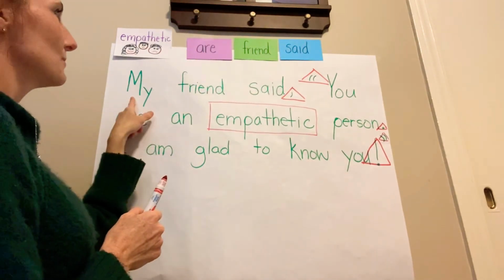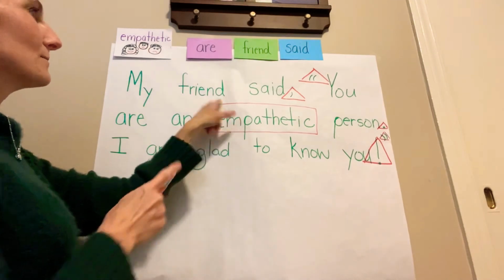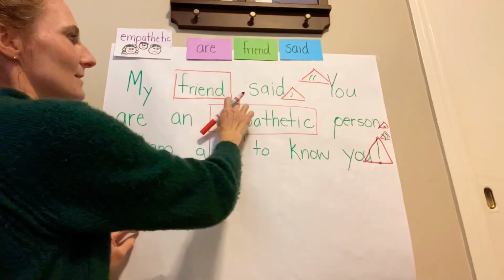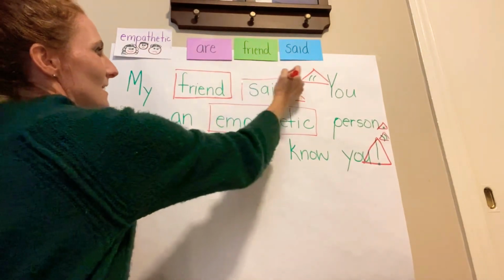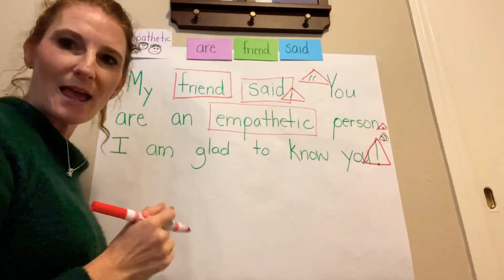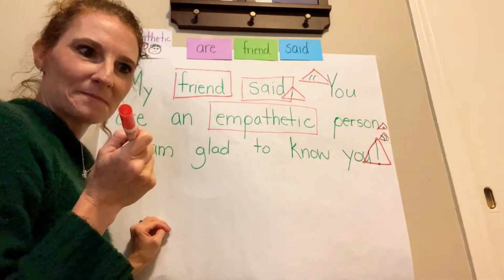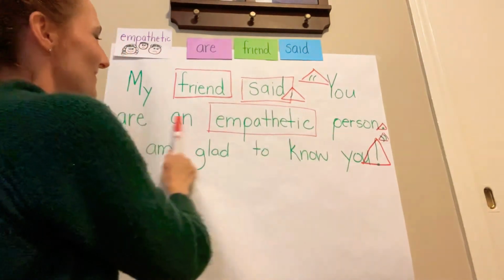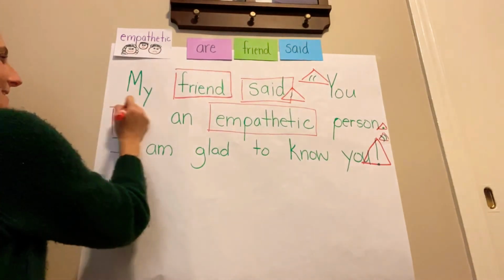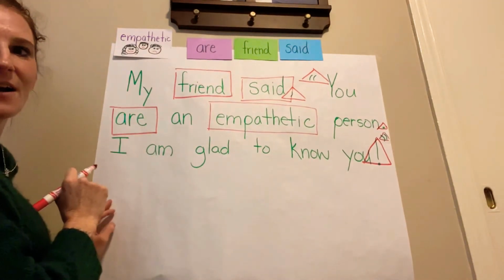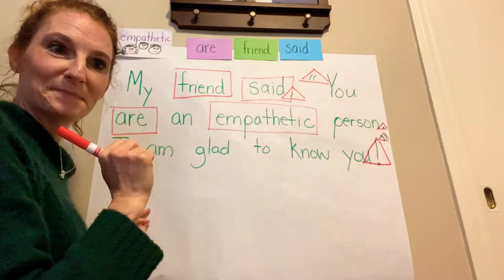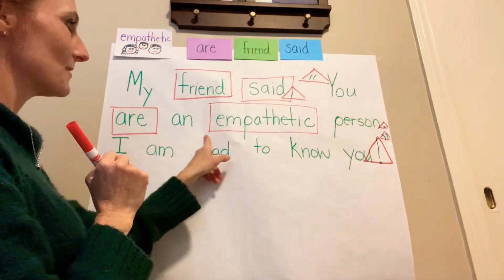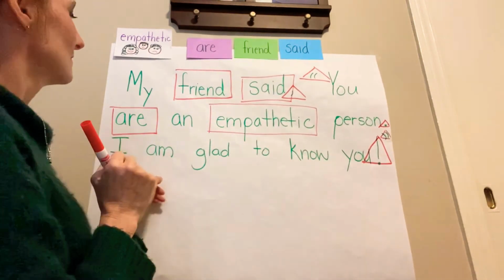Okay, so now let's look for some of our word wall words. So tell me when to stop when we see one. Oh, stop. Yeah. And what word is that? Friend, right? Here we go again. Oh, there's that other one. And what's that word? Said. Can you use said in a sentence? I said I wanted to come with you. Right, let's do one more. Oh, there it is. And what's that word? Are. Can you use are in a sentence? Who are you? There you go. All right, so we found all of them. Are there any more? I think we got them all.